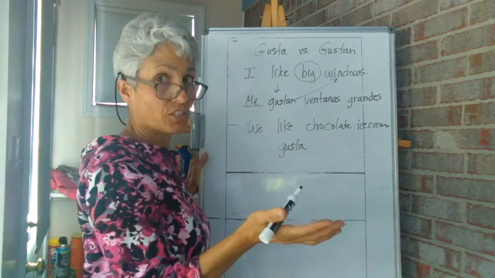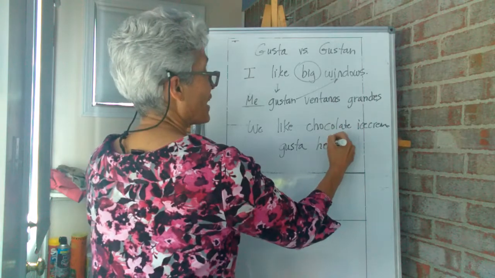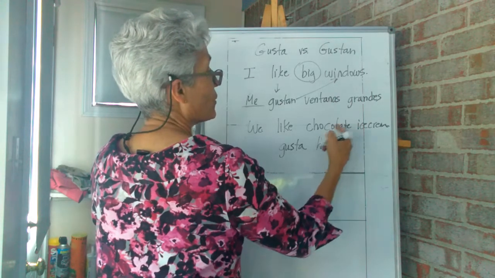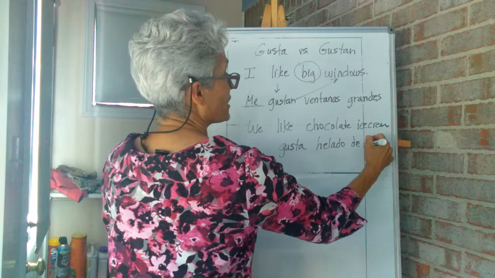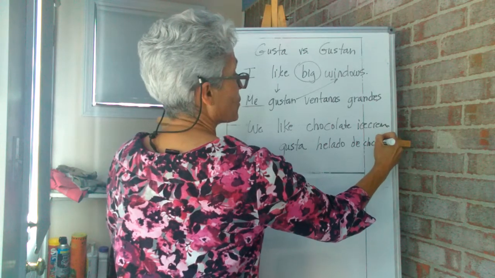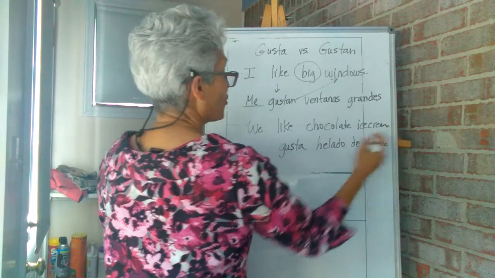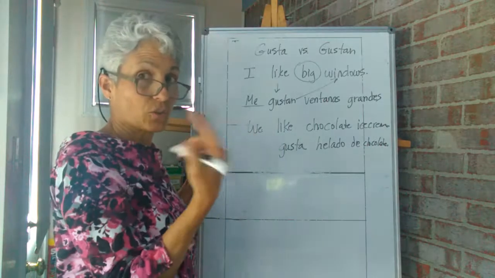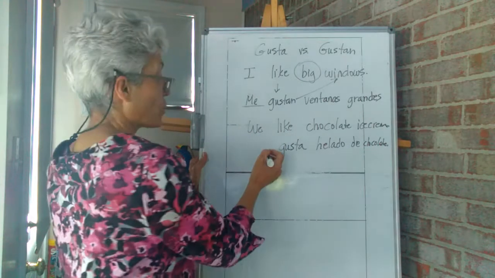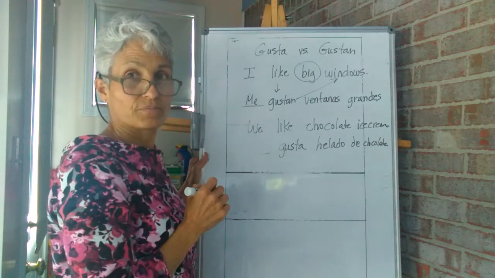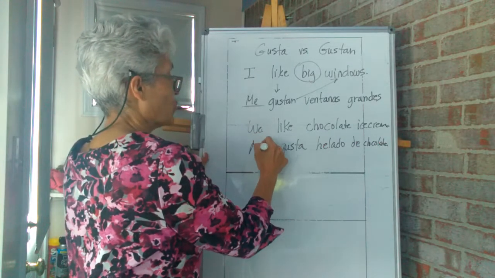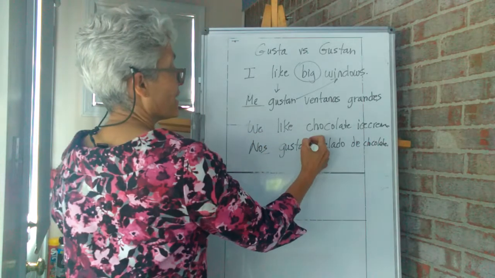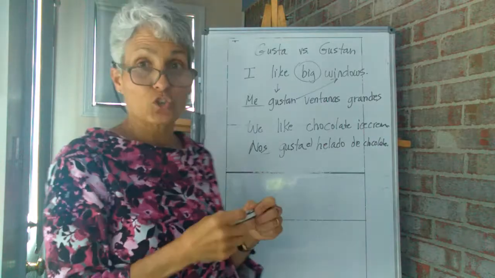Chocolate ice cream. Chocolate is describing ice cream. Ice cream is helado of chocolate, we would say. So we would say de chocolate. Helado de chocolate. Now, we are the one doing the liking. So what pronoun would I stick in here? Nos. Nos gusta el helado de chocolate.